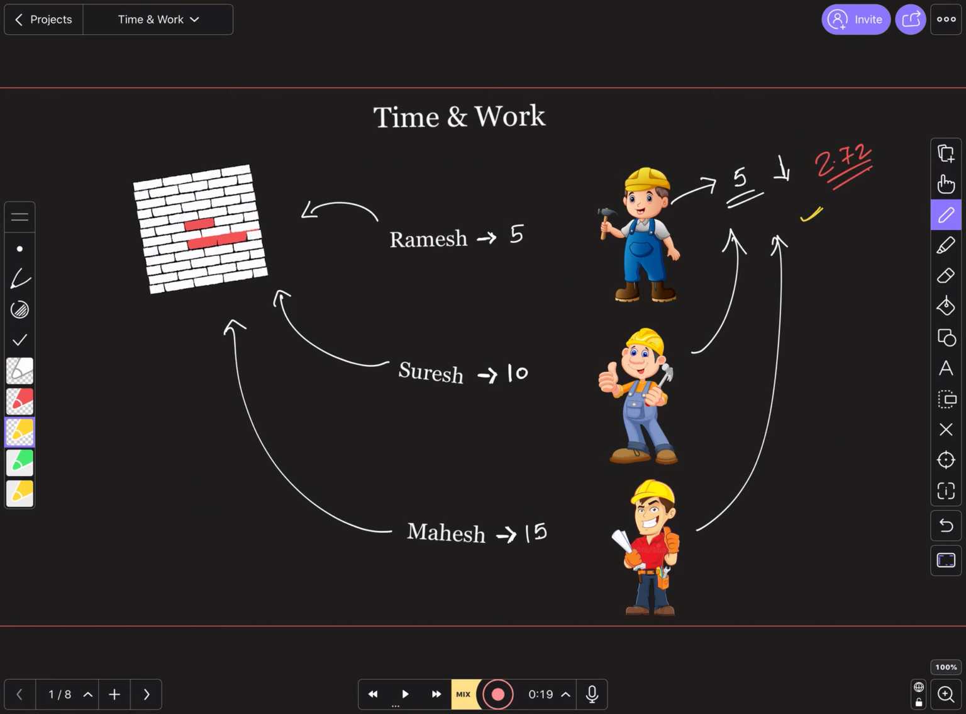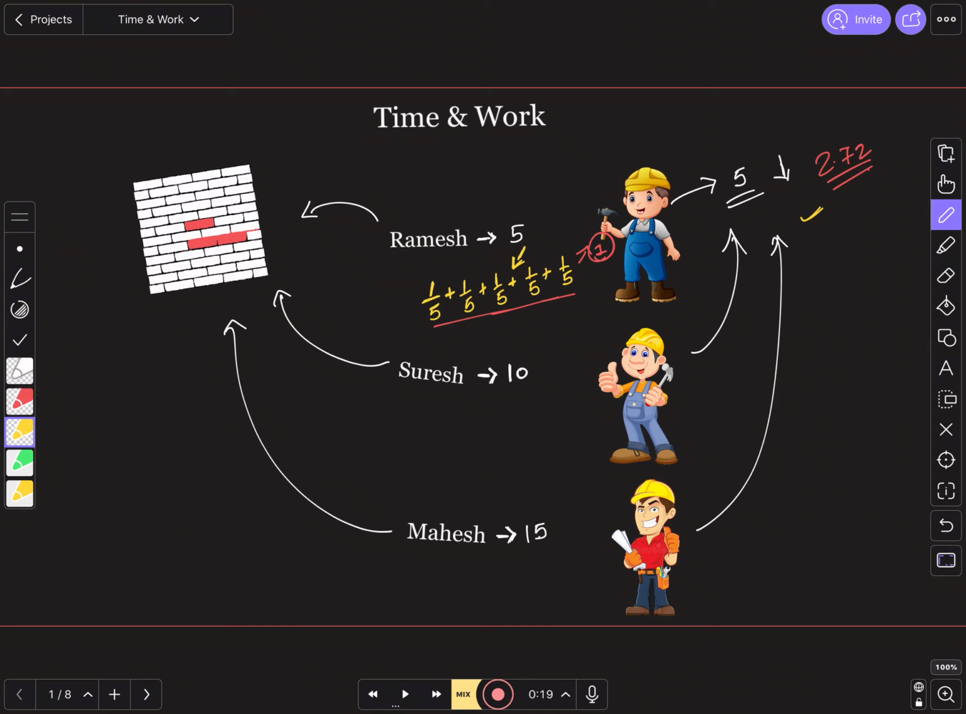Ramesh could do his work working alone in 5 days. So can you say in 1 day he will do 1/5 of the work? Correct. Whatever is the work, he will do 1/5 of that, which means 20% of the work in 1 day. Second day 1/5, third day 1/5, fourth day 1/5, and fifth day 1/5. In 5 days, if you add all of them, 5/5, it will be 1. In the reciprocal method, 1 means the work is completed.